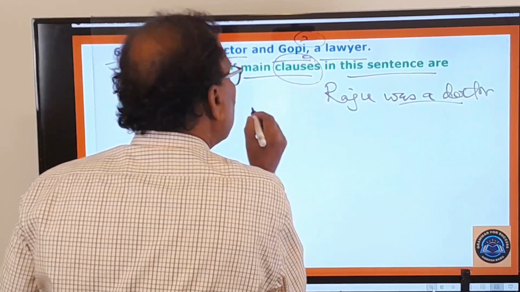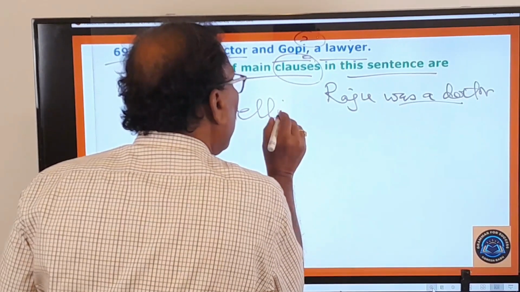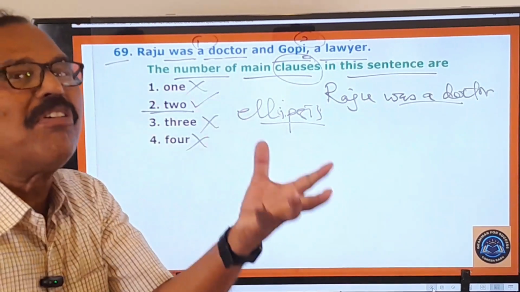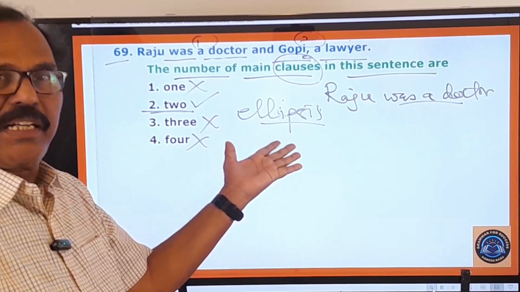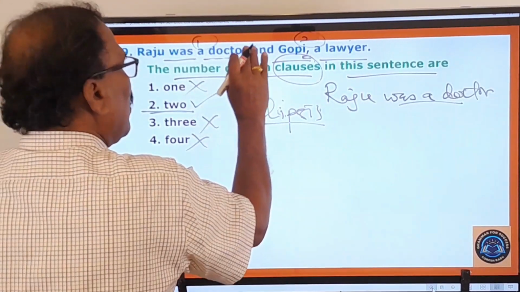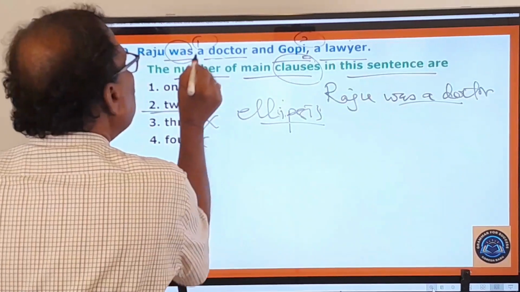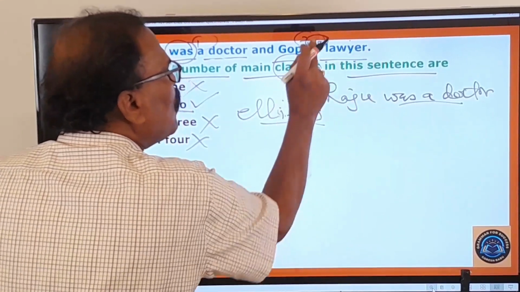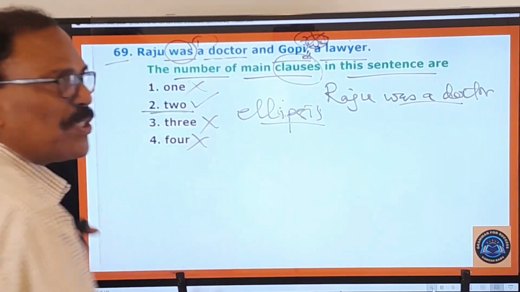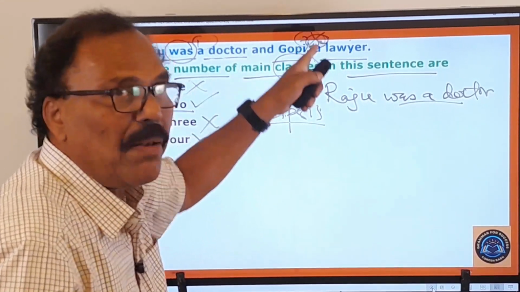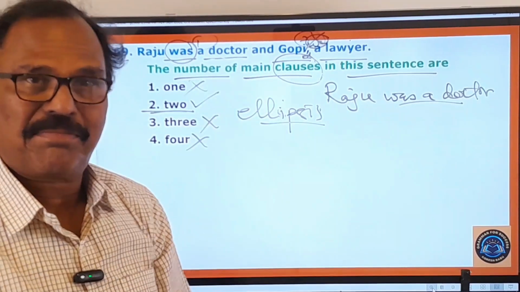So this comma is called ellipsis. Ellipsis means omission. Omission of a word is called ellipsis. It's a grammatical term, okay? And instead of saying Raju was a doctor and Gopi was a liar, here was is there, here also was is there. Why use was and was? That's why, to drop this was, this comma is used. That comma indicates that here this was, the helping verb, is omitted.